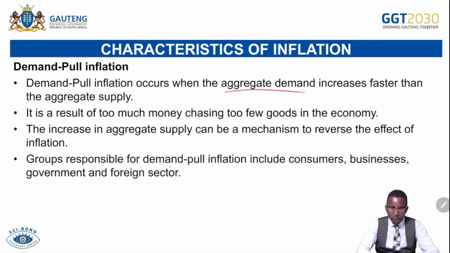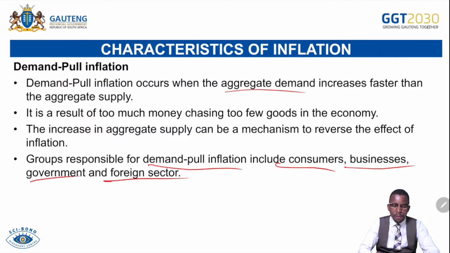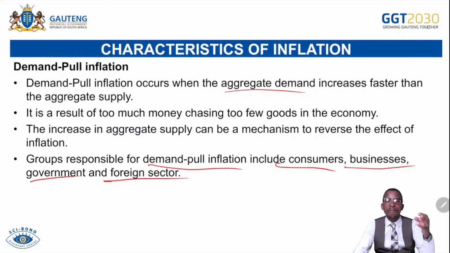Groups responsible for demand pull inflation include consumers, businesses, government, and the foreign sector. Consumers, if they have more money, normally demand more goods and services. They spend recklessly, which can cause inflation. And then also businesses: if business is creating even more job opportunities, that will mean there's more money flow in the economy. Then people will have more money and demand more goods and services.